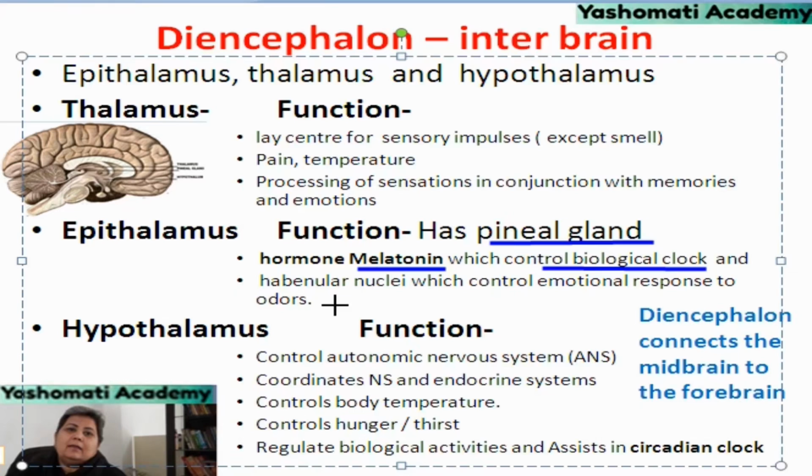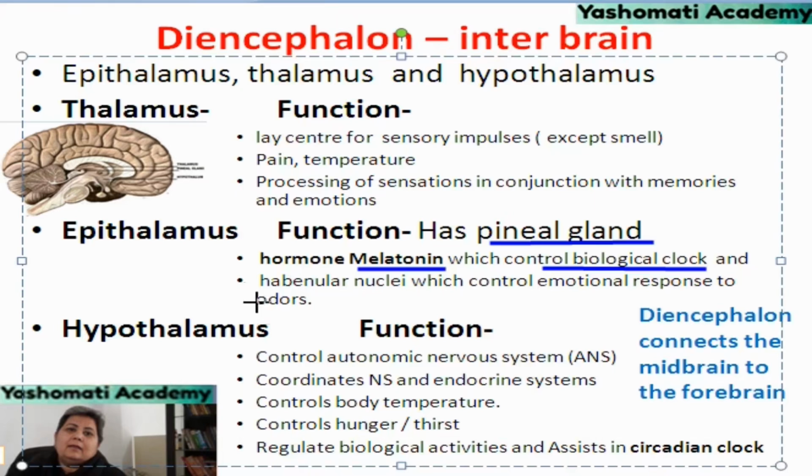Circadian rhythm is controlled and stimulated by the stimulus which we receive from our eyes in the form of light. When this stimulus is received, then melatonin is secreted. So that is the function of epithalamus, and through this it is controlling the circadian rhythm.